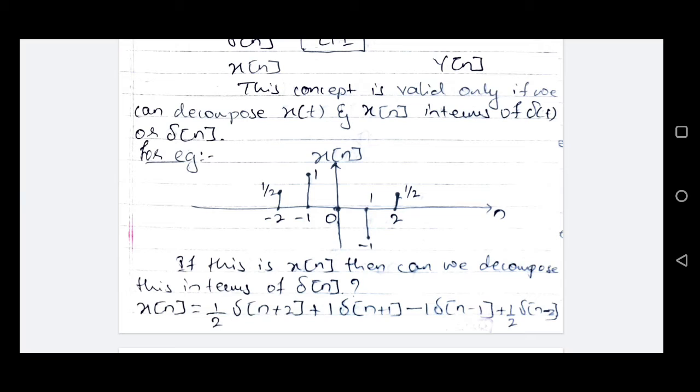And lastly, at n equals 2, the impulse function will be delta n minus 2, and the amplitude is 1 by 2. So in this way, we can decompose a given discrete time signal into a superposition of basic functions, and the basic function we consider to represent a signal here is the unit impulse function.